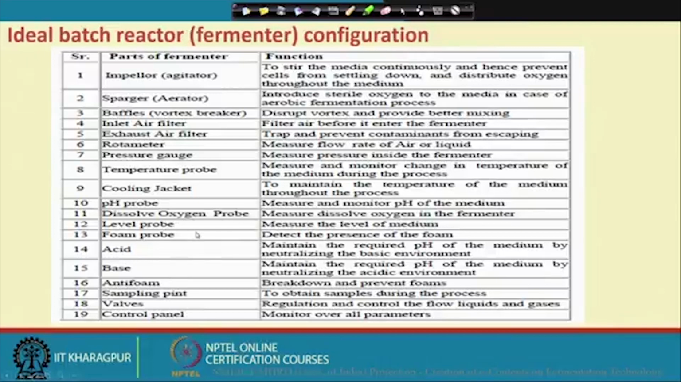In industry we use three different types of reactor. We use the batch reactor, we have the fed batch reactor, and we have the continuous reactor. Then we have seen the packed bed reactor. Packed bed reactors may be of other types: we have the expanded bed reactor and the fluidized bed reactor.